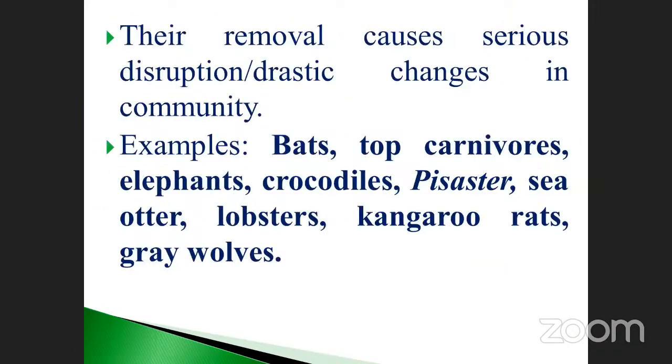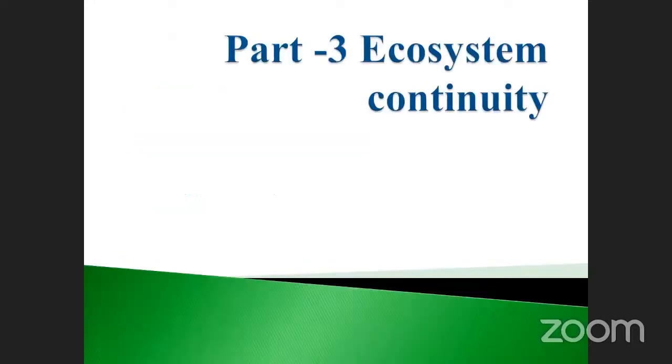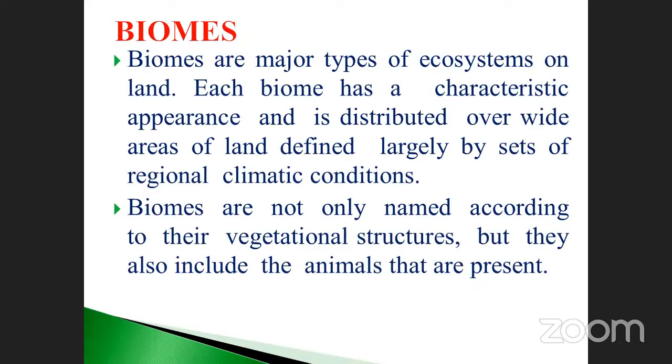Before that, the keystone species we already studied, isn't it, my dear? In part 3 we are going to discuss the biome. So biome is nothing but a major type of ecosystem. So what is a major type of ecosystem?